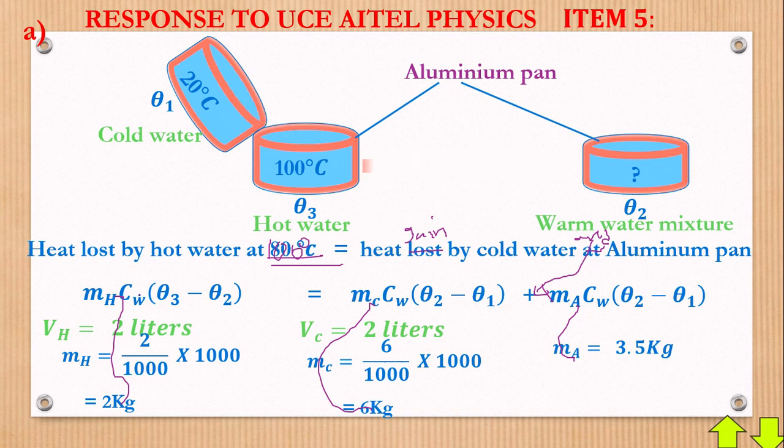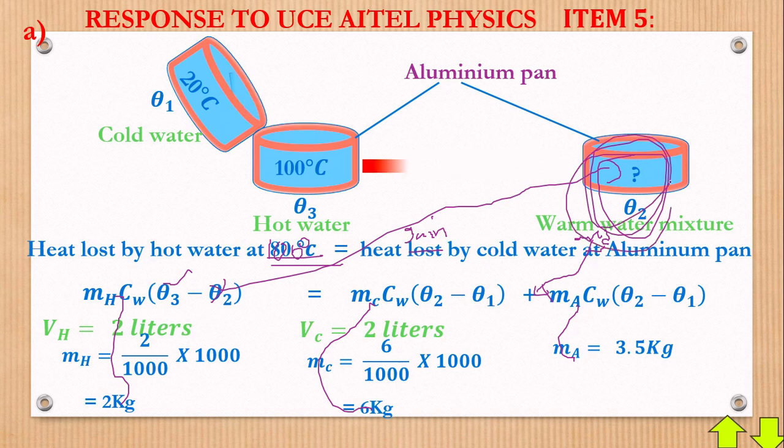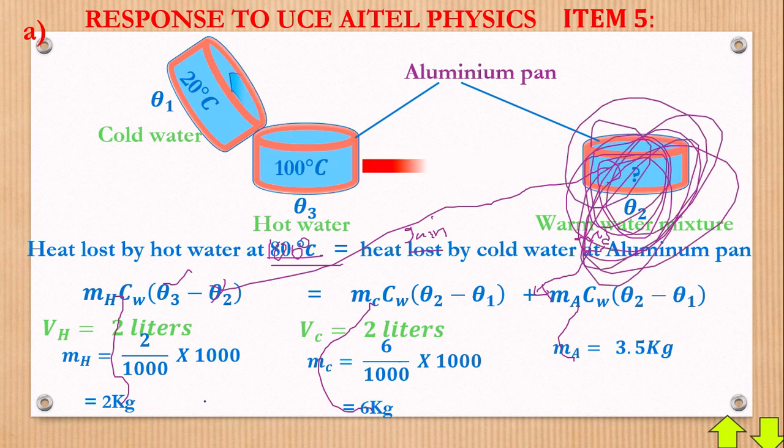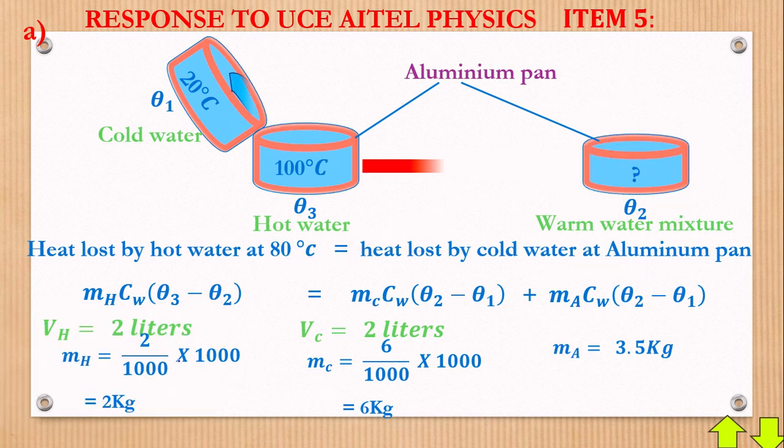And remember, we have theta 3, we don't have theta 2, because theta 2 is the one we are looking for. After mixing the whole water, what will be the temperature there? We shall compare with the temperature which the mother wants Alex to bathe in, which is between 40 to 42 degrees. So let's calculate theta 2. We'll compare with the answer for Alex Conrad's mother. So let's get there, and substitute.